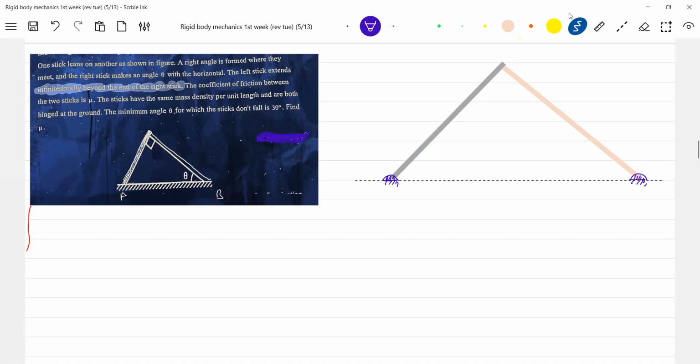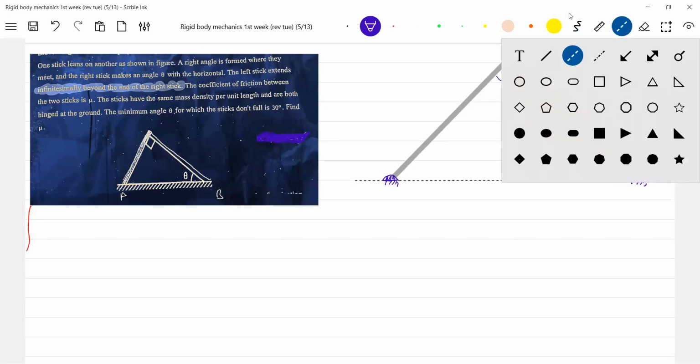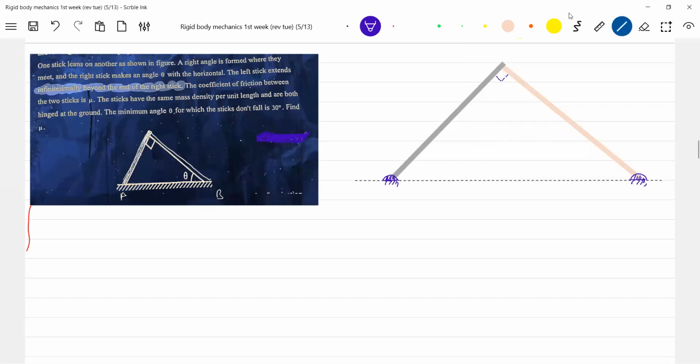Theta and this 90 degrees, they're leaned. This is 90 degree. Okay, yes, read that part: infinitesimally beyond the end of the right stick. Here, slightly, this edge will be on the other side of this one. I think that only will help us to get the direction of friction.